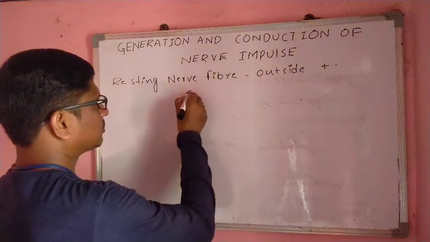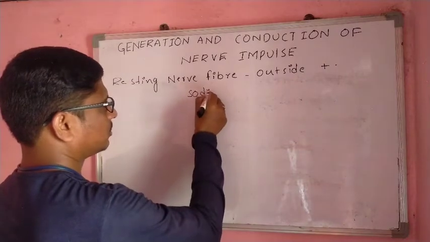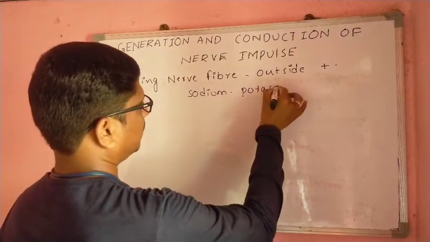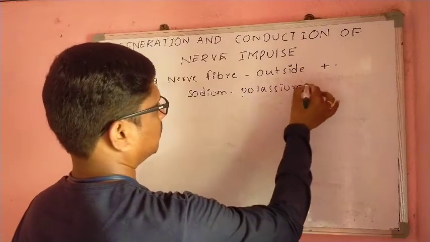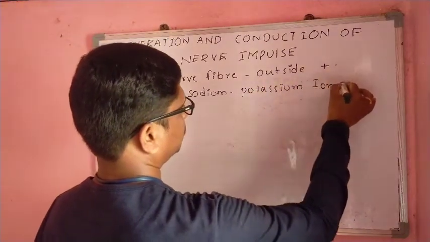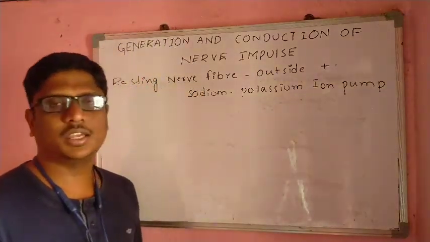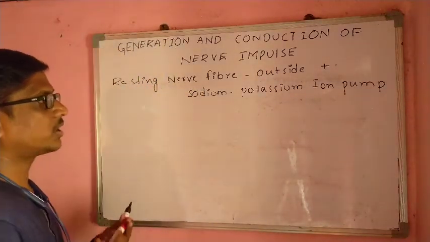It has the sodium and potassium ion pump. See this sodium and potassium ion pump.